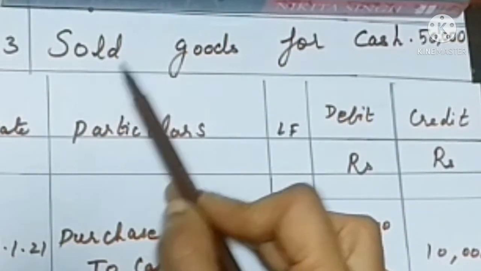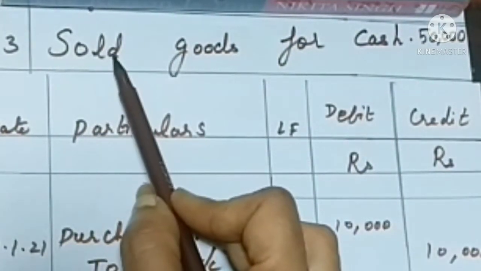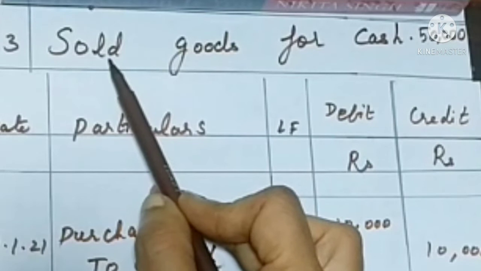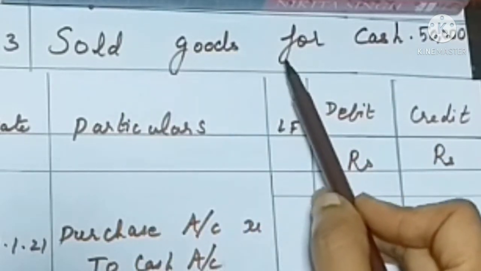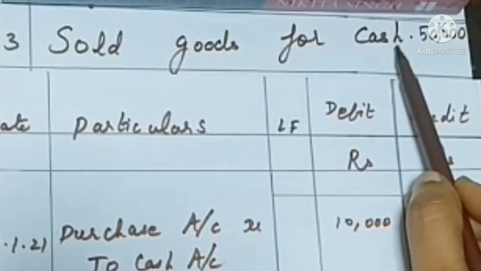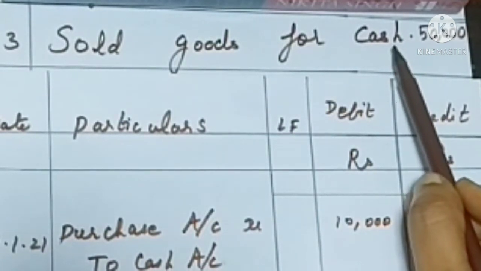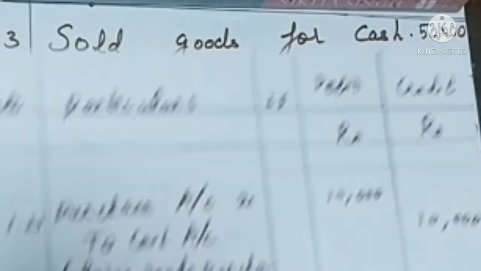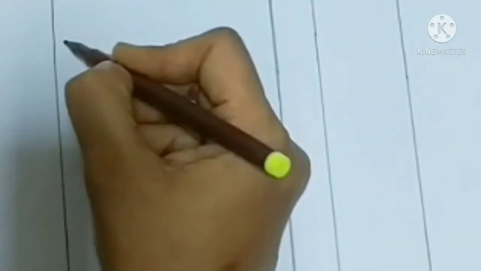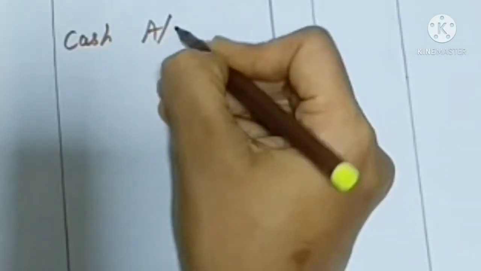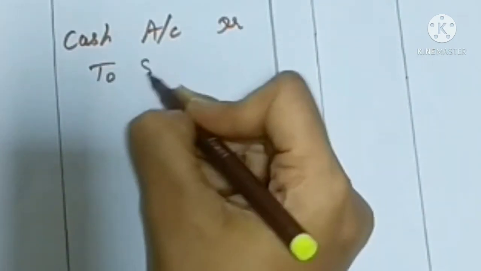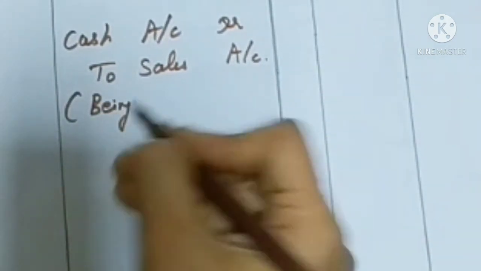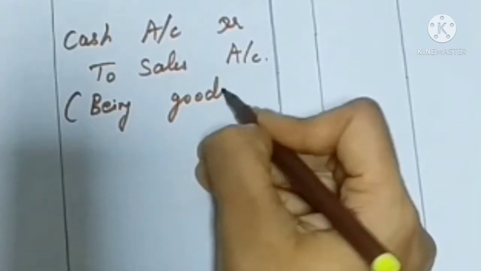In this transaction, sold goods for cash. Sale is always an income for the business. As per the nominal account rule, credit all incomes and gains. That's why sale is credited. And what is coming in for the business when you make sales? Cash is coming in for the business when you make sales. That's why as per the real account rule, debit what comes in. So we are debiting cash account and crediting sales account. Cash account debtor to sales account, being goods sold.